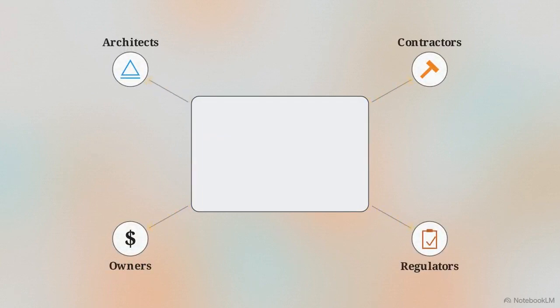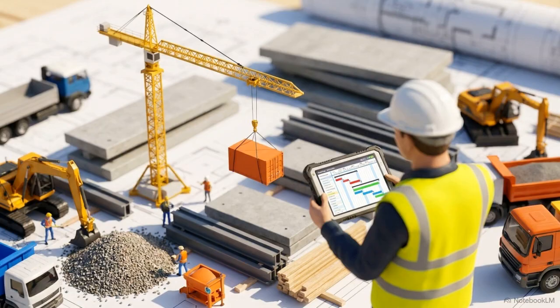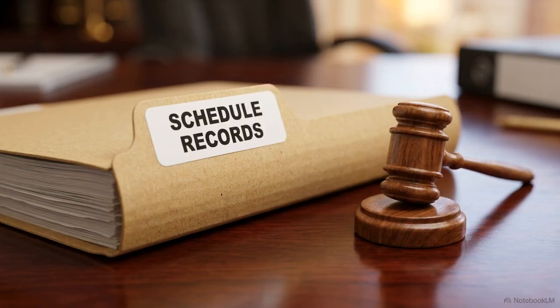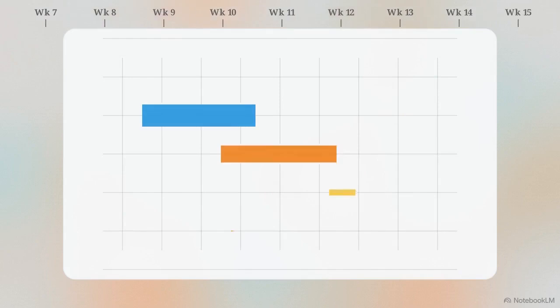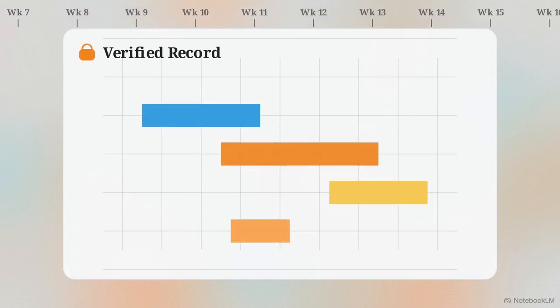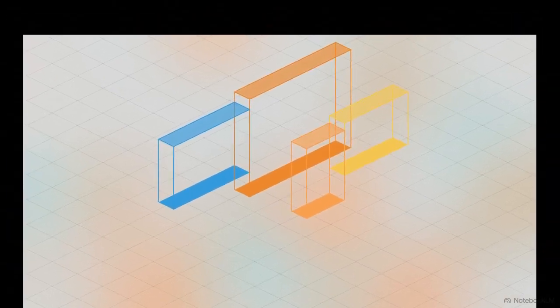They are actively shared and updated across an entire project ecosystem. Modern construction relies on cloud-based software platforms to give owners, architectural designers, and general contractors real-time access to the CPM schedules and progress data. This shared data serves a secondary legal function. In an industry where delay claims and financial disputes are common, accurate, well-documented schedule records are essential for protecting all parties involved. Increasingly, this timeline data is being integrated directly into the spatial designs themselves.